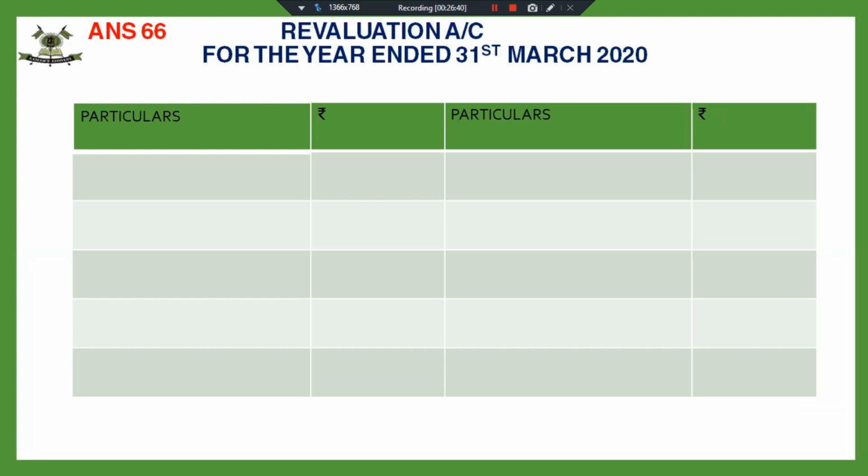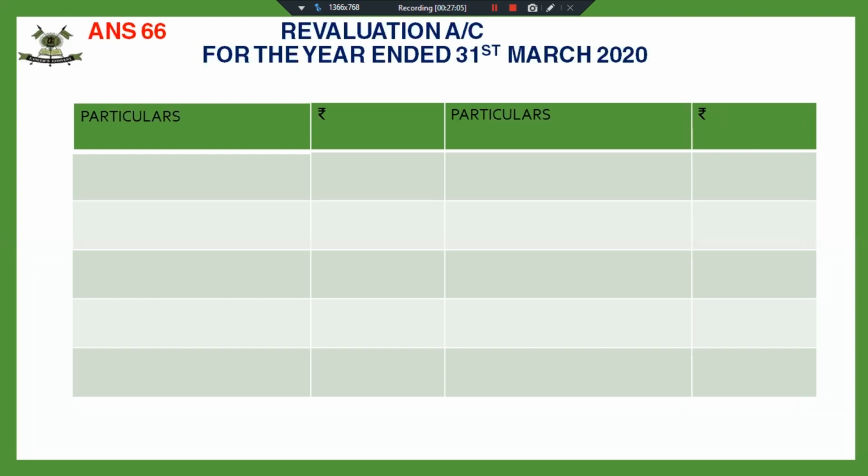Fine. So let us prepare the revaluation account first. Employees Provident Fund liability is to be increased by 5,000. So that means my liability, since it is an outside liability, is increasing. So it goes on the debit side. Increase in liability will be recorded on the debit side.